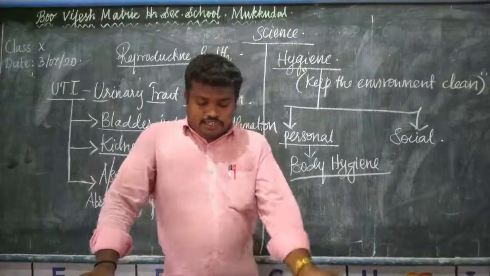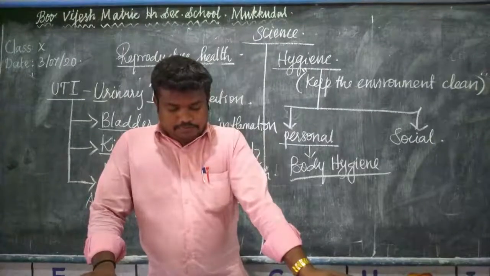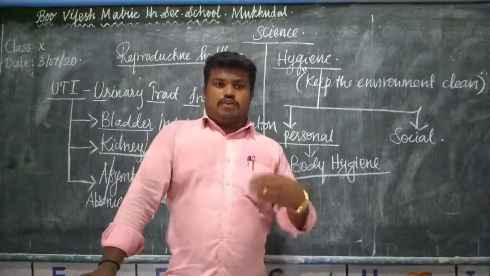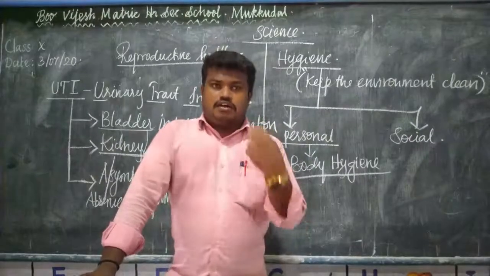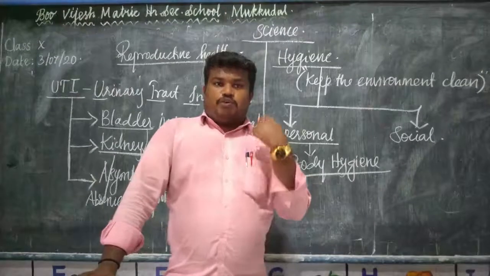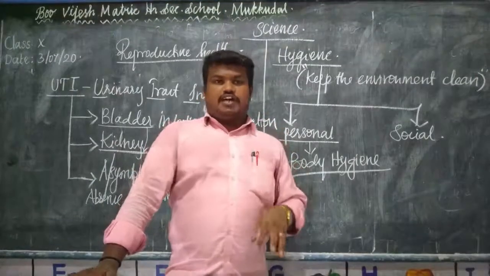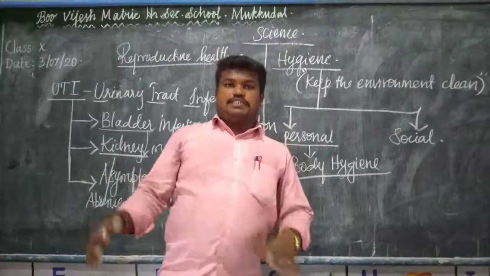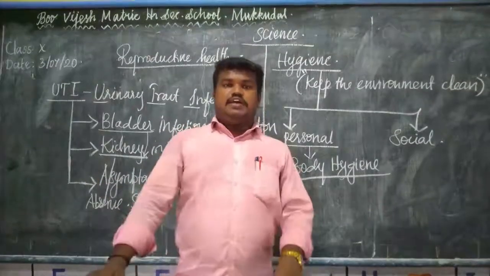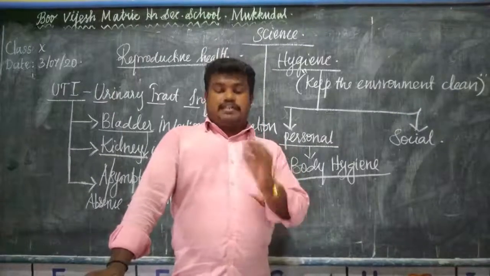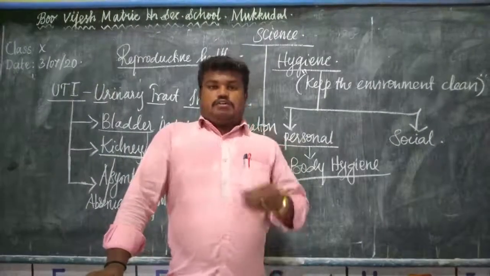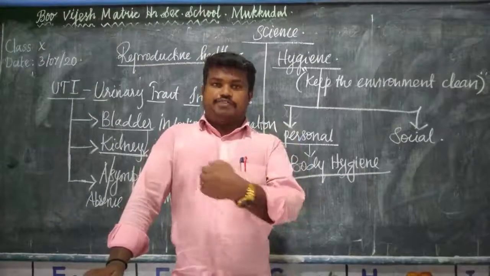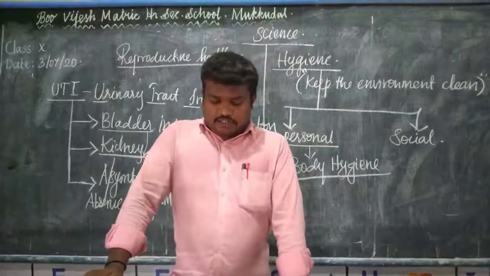Then the parents. First, the parents are the role model. The parents should train and motivate the children how to use the toilet, how to use other places or public places, and how to behave. Likewise, the parents should motivate and encourage the students how to behave in society.